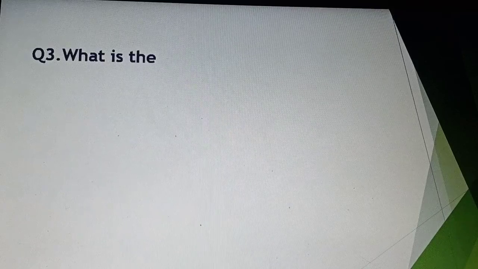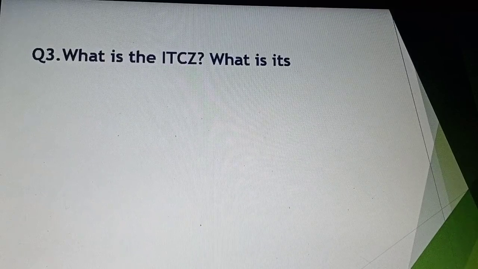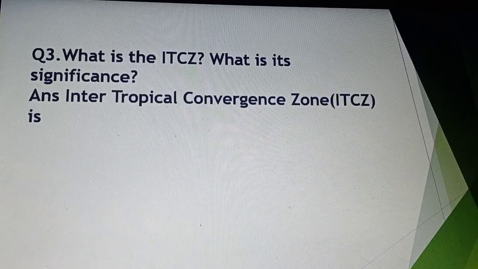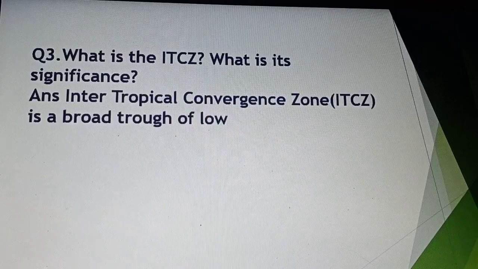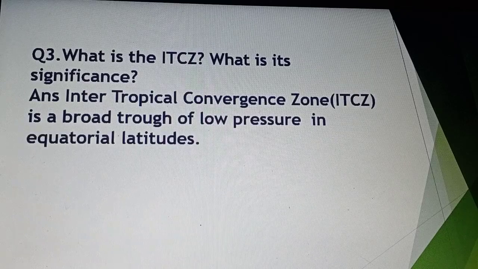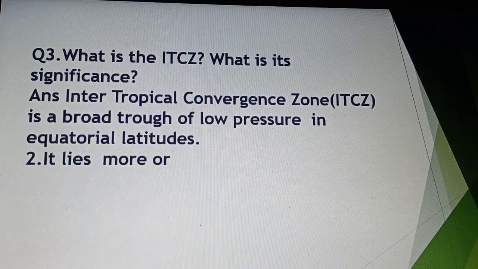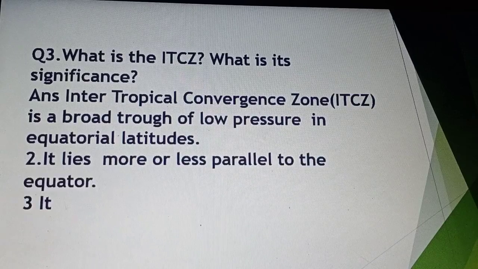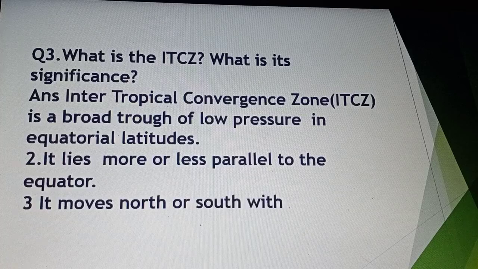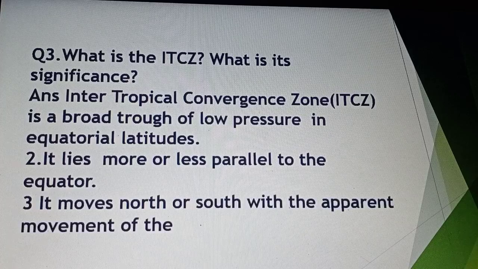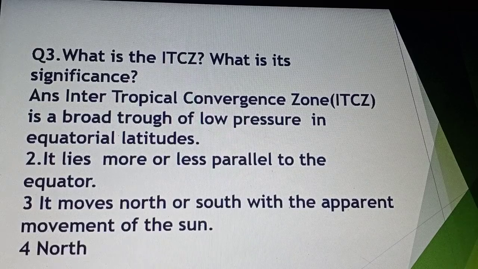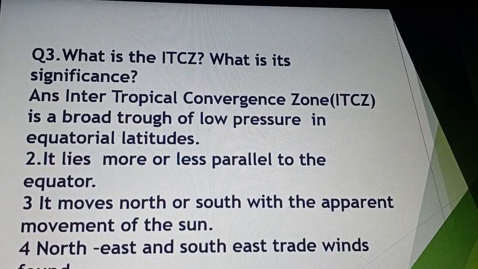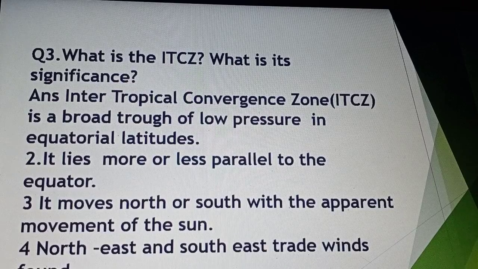Question number three: what is ITCZ and what is its significance? Answer: the Intertropical Convergence Zone, called ITCZ, is a broad trough of low pressure in equatorial latitudes. It lies more or less parallel to the equator, and it moves north or south with the apparent movement of the sun. The northeast and southeast trade winds meet in the place of the ITCZ.